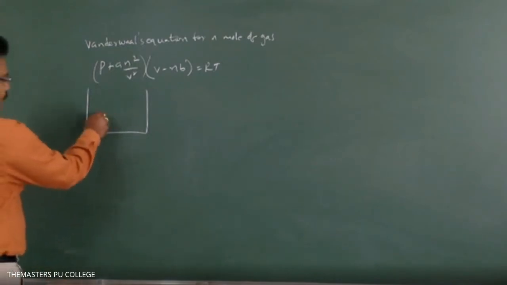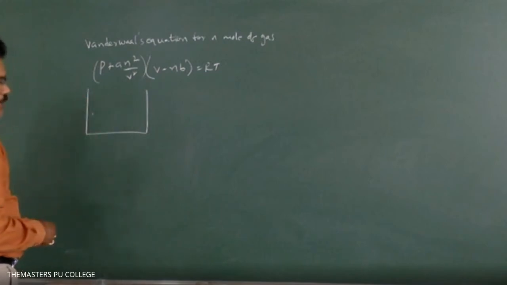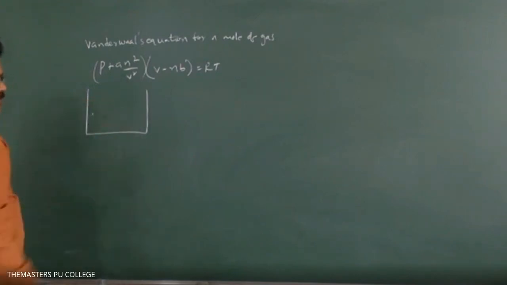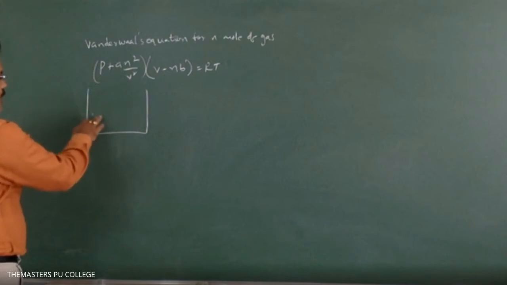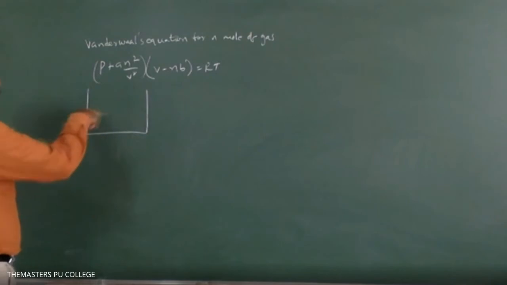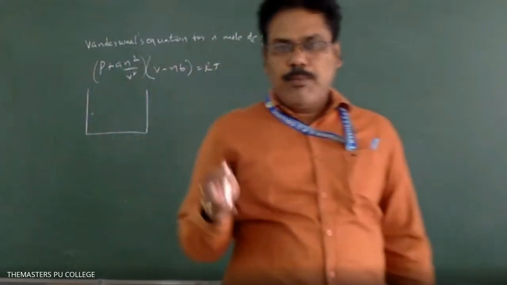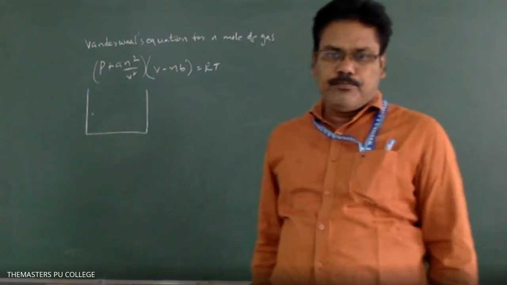So if there is a gas molecule, there are attractive forces between the gas molecules at high pressure. On this gas molecule, there will be attractive forces from the surrounding gas molecules. The quantity of attractive forces on this molecule depends upon the number of surrounding gas molecules, which depends upon the number of gas molecules per unit volume.